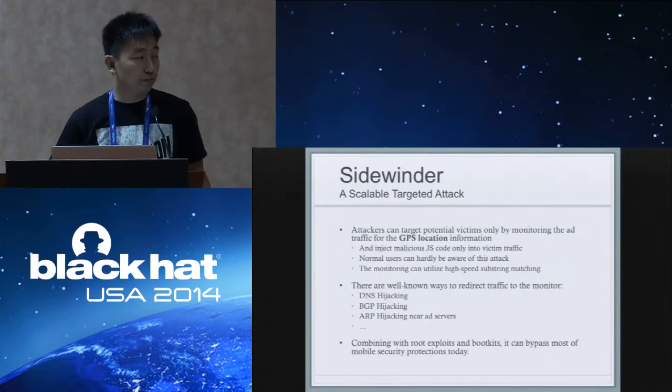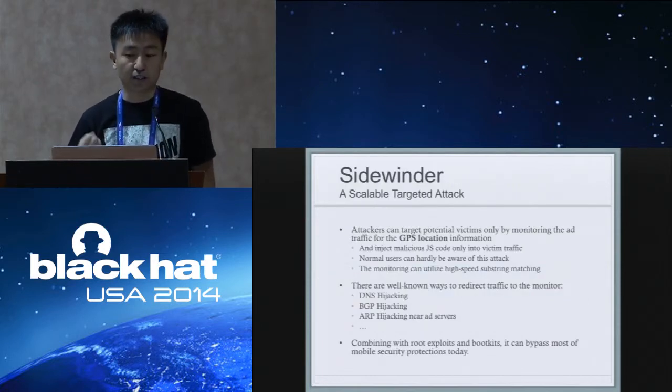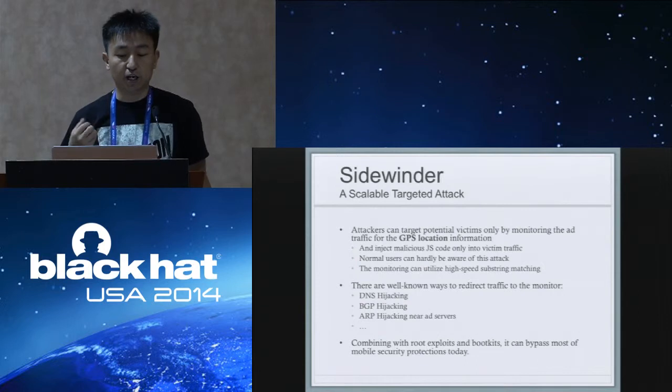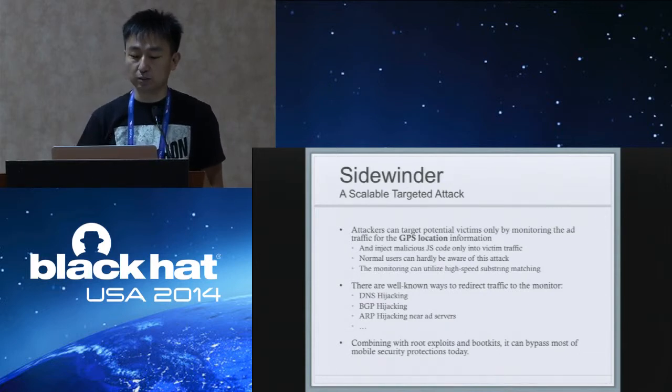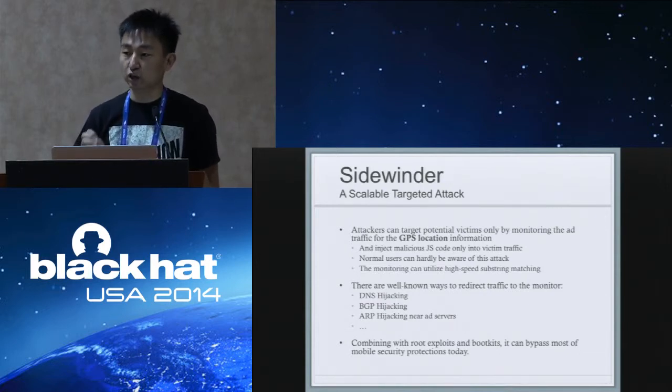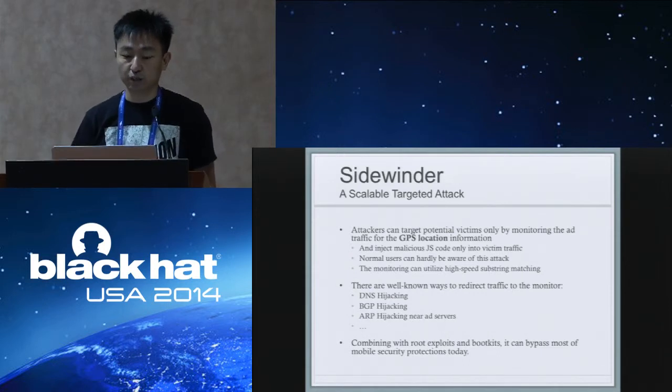So in this way, we get the Sidewinder Targeted Attack. Attackers can target potential victims only by monitoring the ad traffic for GPS location, and then inject malicious JavaScript code only into the victim traffic and skip other traffic. In this way, normal users can hardly be aware of this attack.